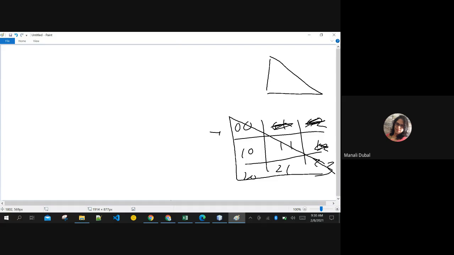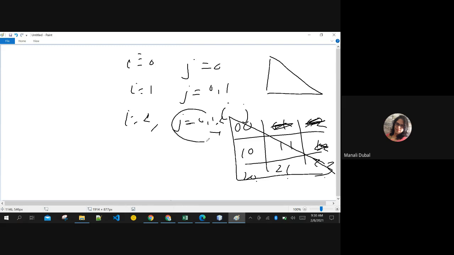So think about the values of i and j, right? When i is 0, j is only running 1 time. When i is 1, j is running 2 times. When i is 2, j is running 3 times, 0, 1 and 2, right? So can I say that j is always trying to reach i. See, 0 0, then 0 1 till 1, then till i equals to 2, 3 iterations are happening, right?